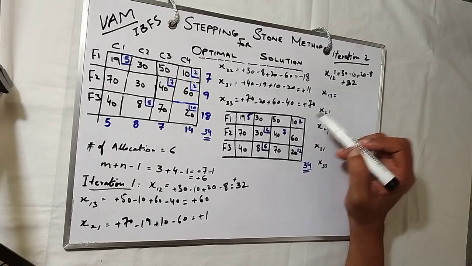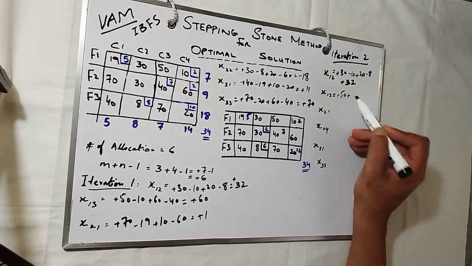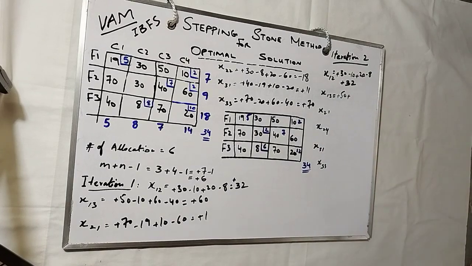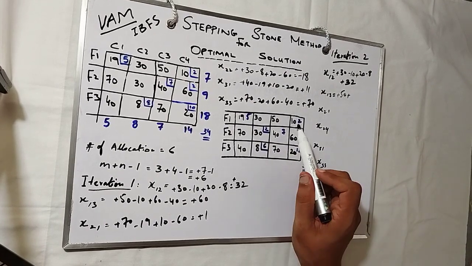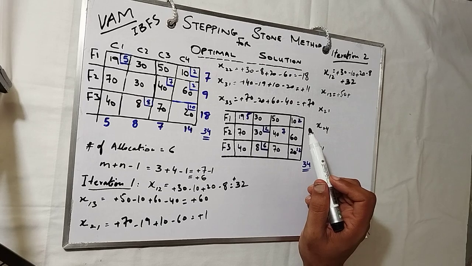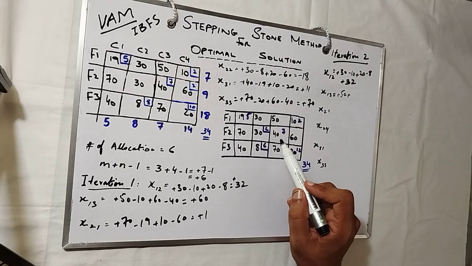Okay, x13, starting from the plus 50 we have, then we move ahead towards the shortest loop. Plus 50, we may go to 19, we may go to 10. So which one is the shortest one? So 40 is the shortest one.